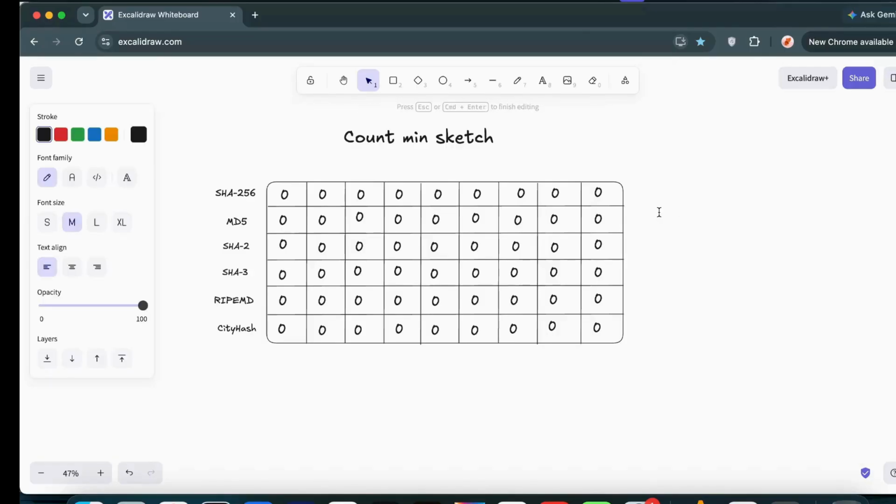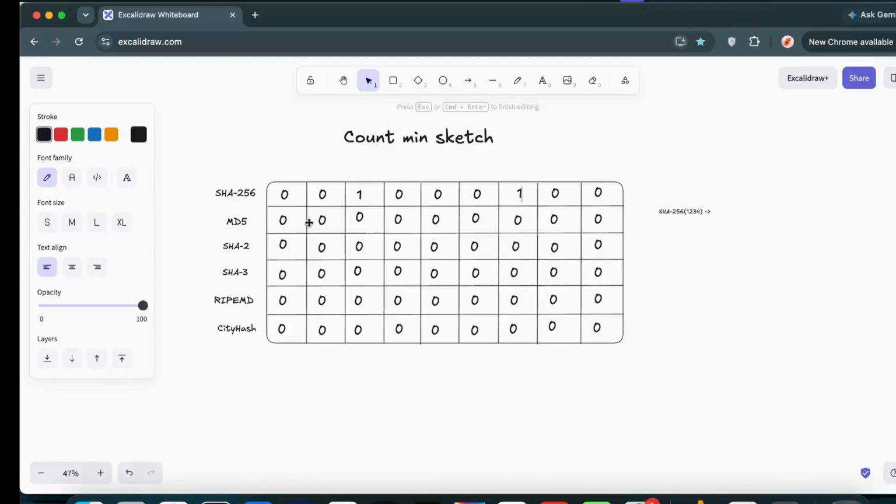Let us suppose a particular video ID is 1234, and we use the first algorithm, SHA256, to get the hash value. In this particular index it appears as 1, and again here it appears as 1. Whatever previous values are in these indexes, we simply increment the counter, because using this hash algorithm for that video ID the hash value we got is 001000100, and we use it to update those indices.